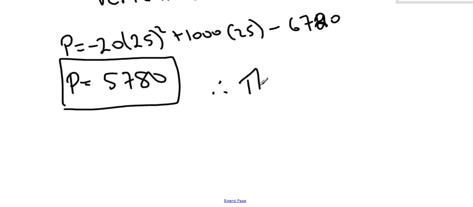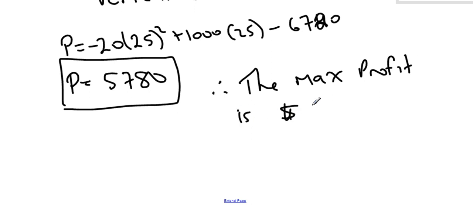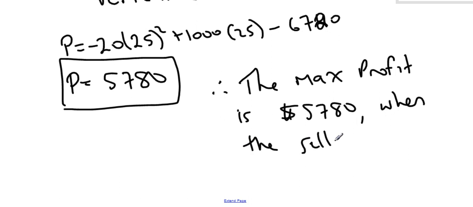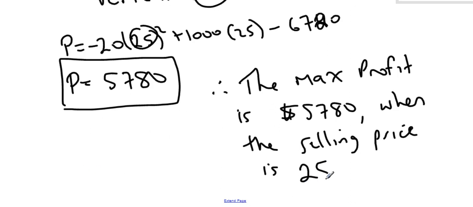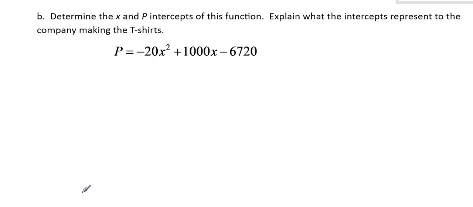So therefore, the maximum profit is $5,780 when the selling price, so when x is, well, that's that value I subbed in, when x is 25. So sell the t-shirts at $25 and you'll maximize your profit. Let's see what else we're supposed to do.